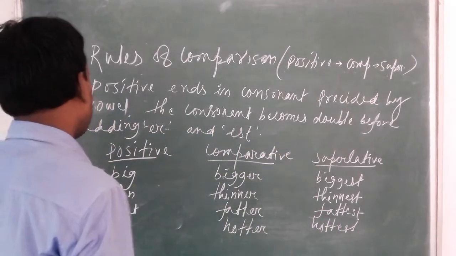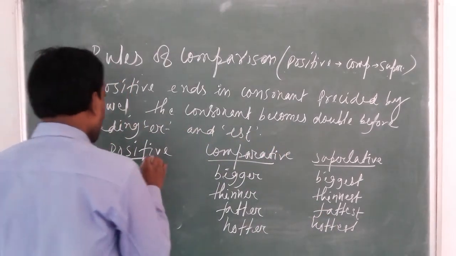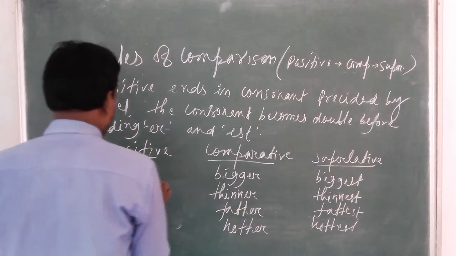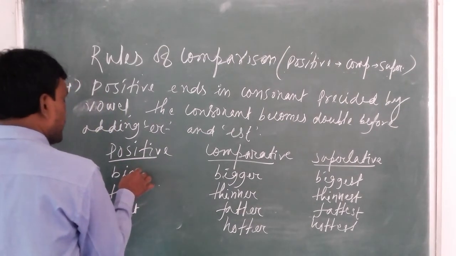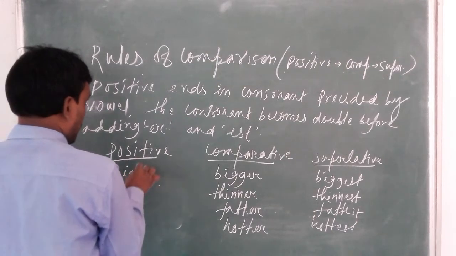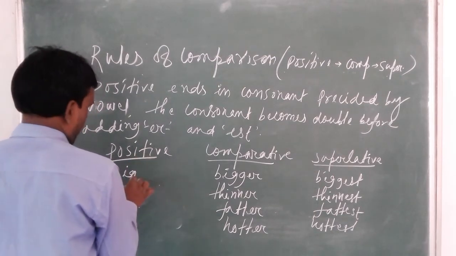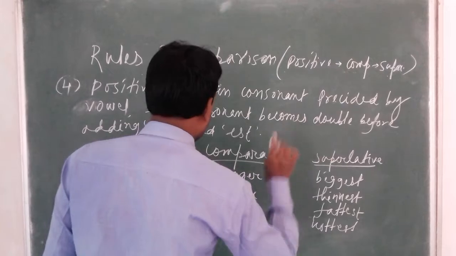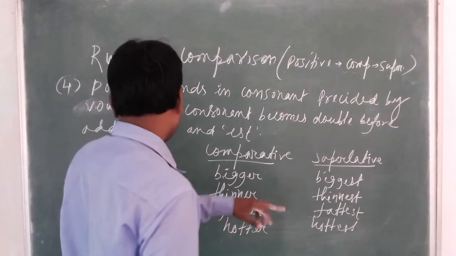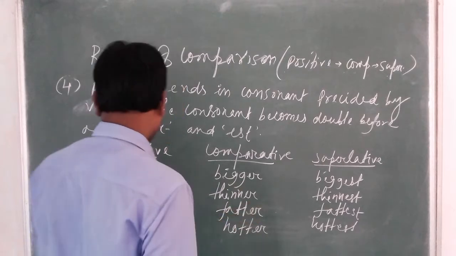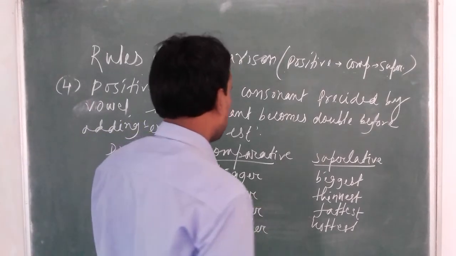So dear students, if positive ends in consonant but is preceded by vowel, then the consonant becomes double before adding er and est. Big, bigger, biggest. Thin, thinner, thinnest. Fat, fatter, fattest. Hot, hotter, hottest.